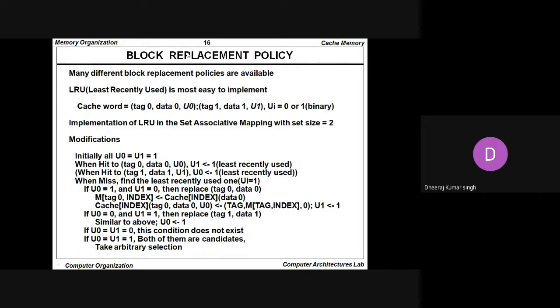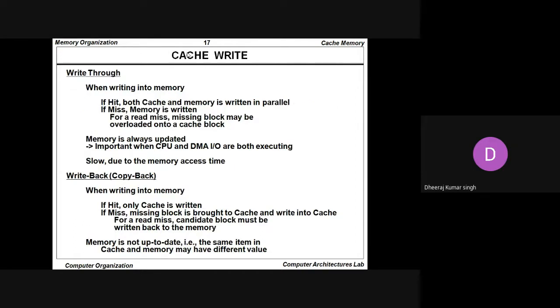We will study the LRU, least recently used policy. We will study the MRU, most recently used policy, and the first come first serve policy also. We will solve numericals on these three policies and discuss all of that.